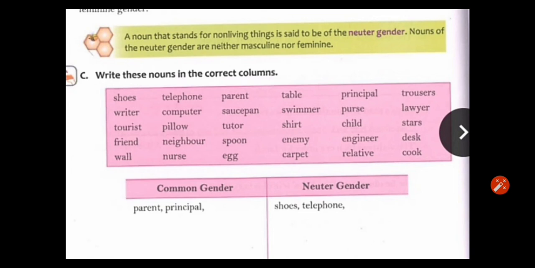Living things, those that are male, are called masculine gender. Those that are female, are called feminine gender. Those that are both, we can use those words for both, are called common gender. But when we talk about non-living things, nouns that stand for non-living things are said to be neuter gender.